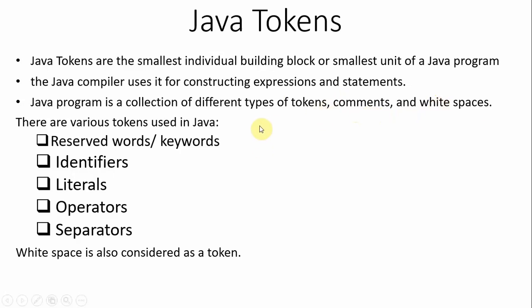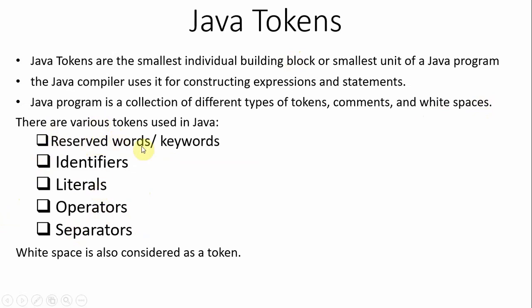So there are various kinds of tokens available in Java. They are reserved words, also called keywords, and identifiers, literals, operators, and separators. White space also comes under the category of Java tokens. We have to discuss all these Java tokens.